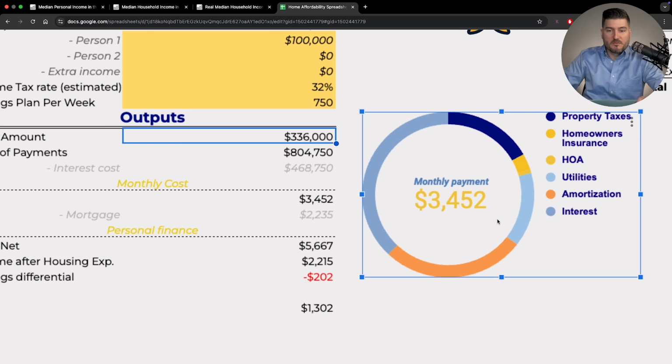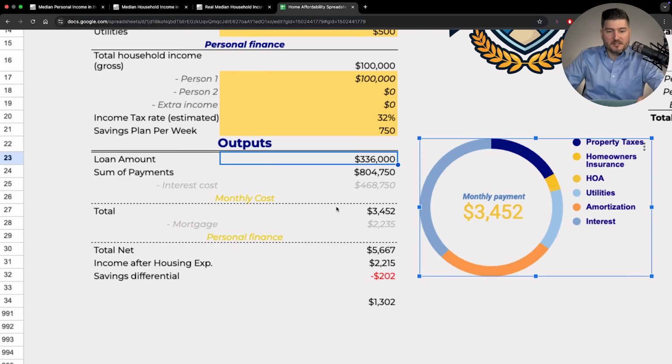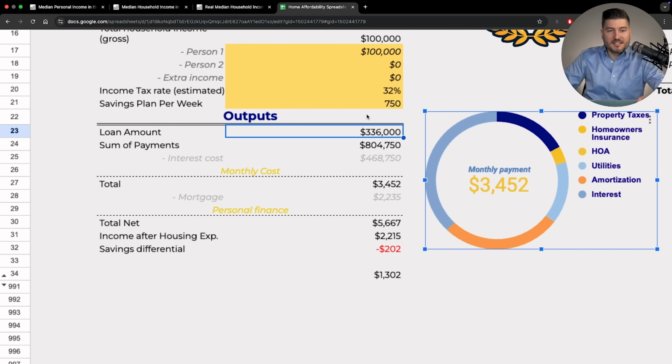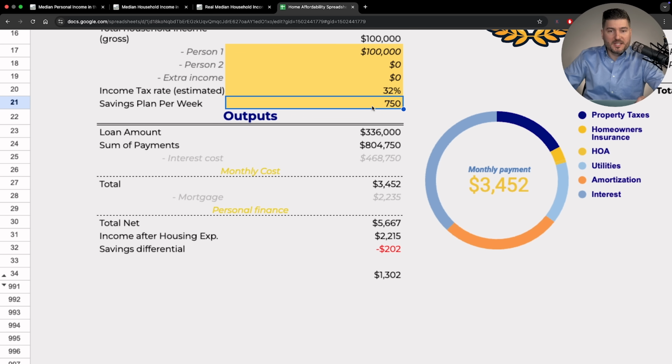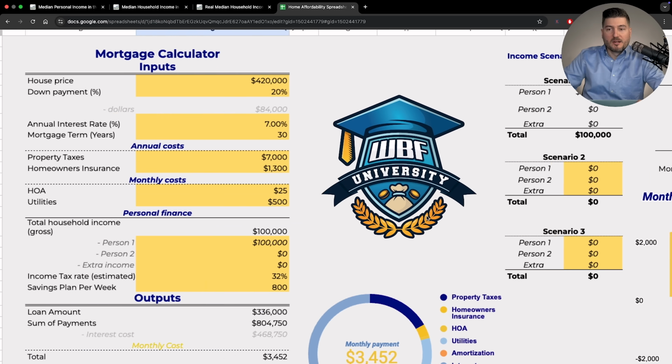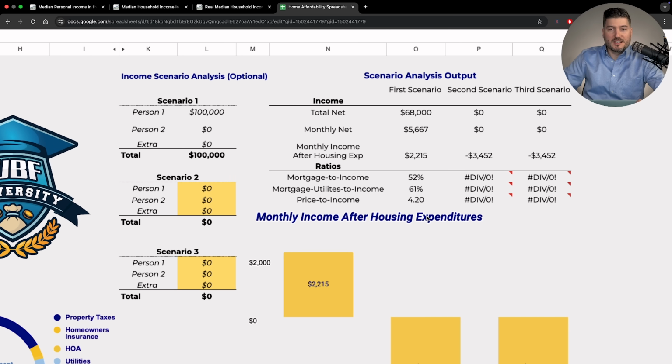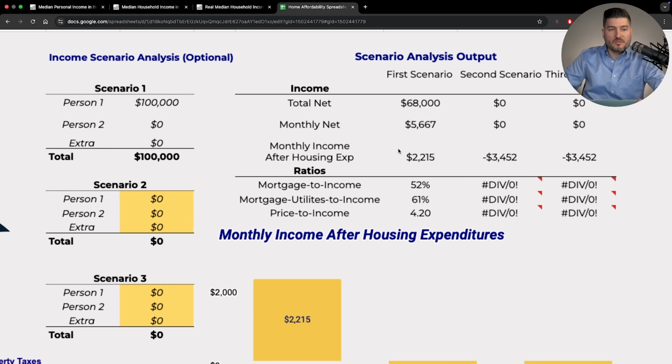We have interest, we have amortization, we have utilities, we have homeowners insurance, our HOA, our property taxes, all that stuff. So now what this is telling us is if this person can only put in $750 per week, this is their net income minus their income after housing expenses, they're actually in the negative, okay? So they know they have to kick it up a little bit. So let's make it $800 a week, and that gets us in the black. But the other cool thing about this spreadsheet is it tells us all this information right here.